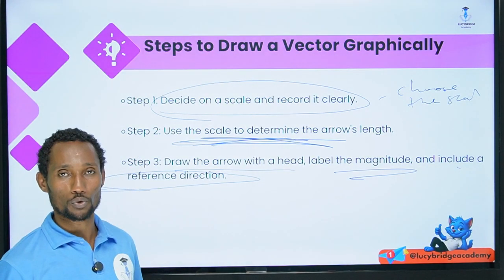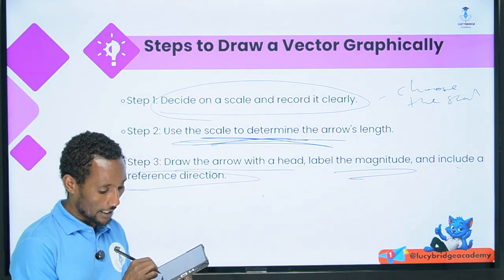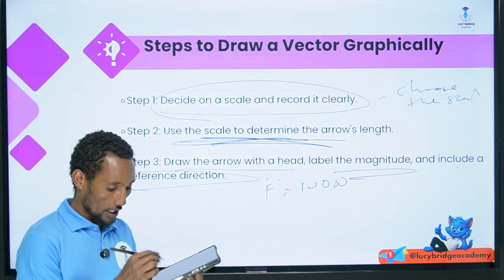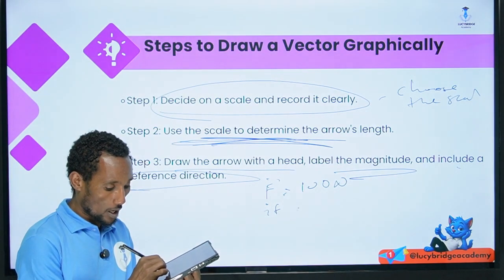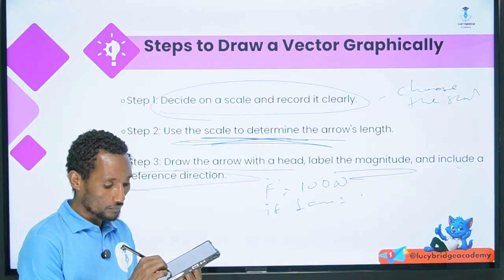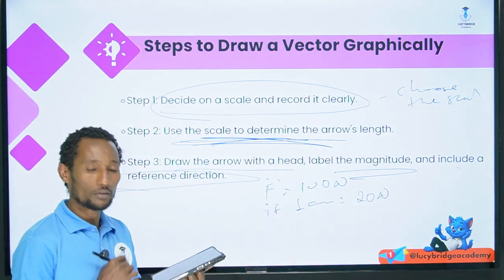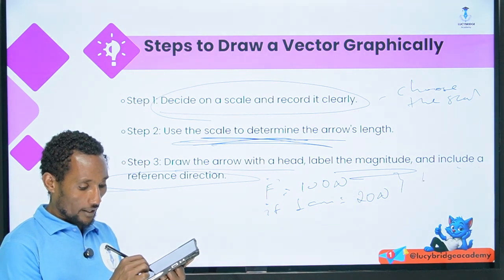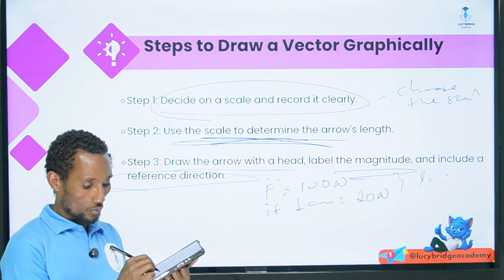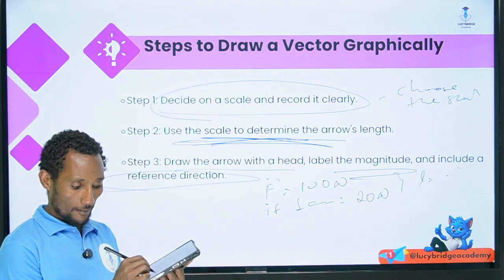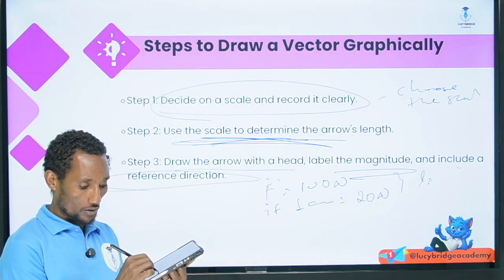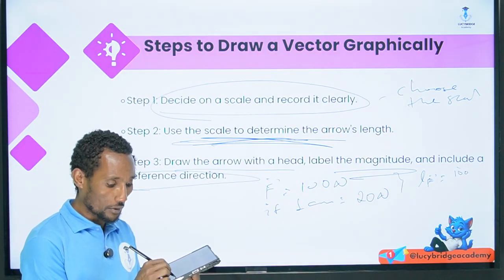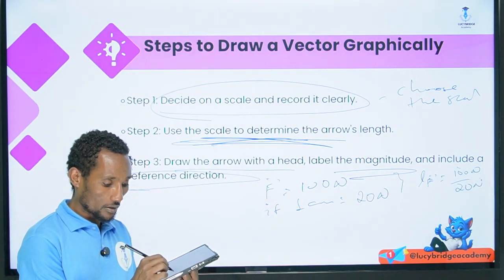Like what we did earlier, the force equals 100 Newton. If 1 centimeter equals 20 Newton, when you divide this, the length equals the force per scale. The length of the force with the scale equals 100 Newton divided by 20 Newton per centimeter.